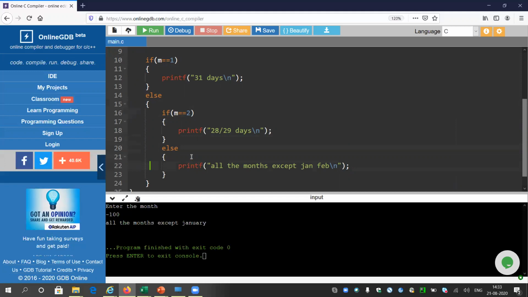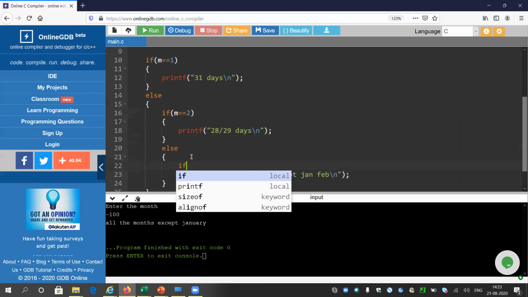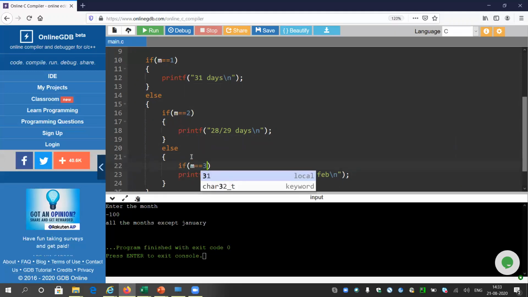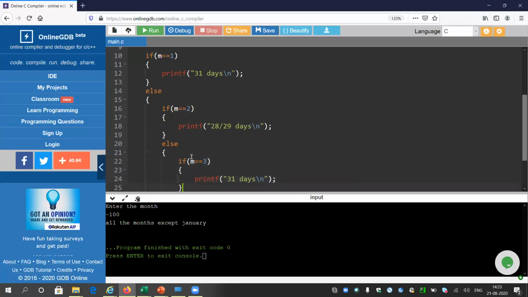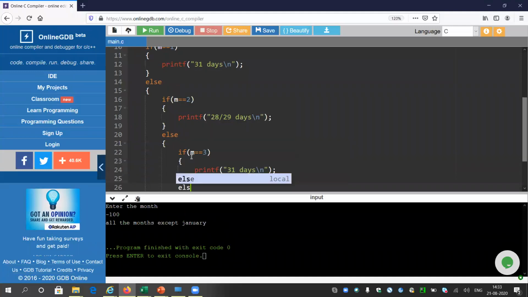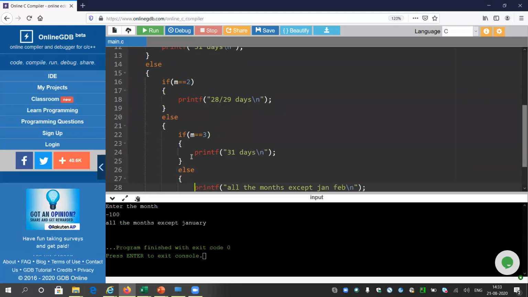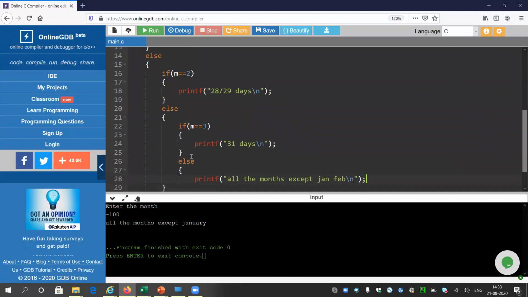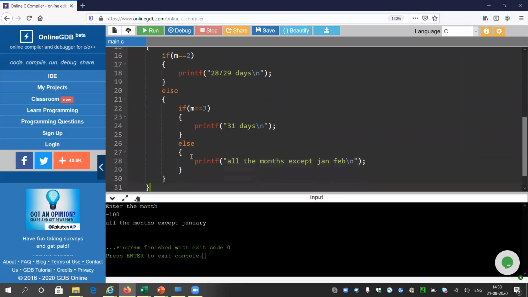Okay, so m equals 2. We can go further, like if m equals 3, then we can say it is March, means 31 days. Else everything here. So you have to write the full program here. I'm not going to write that much now. I'll be covering that later in this class itself. But for the time being, I'm not going to go till the month of December, because it will take more time, so it is better to keep the program as it is.